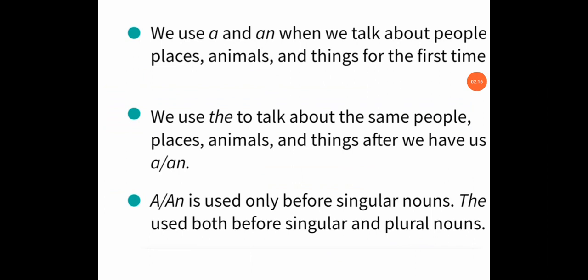Next one, we use the to talk about the same people, places, animals and things after we have used a and an. So a and an are used only before singular nouns. So we use a and an only before singular nouns. The is used with both singular and plural nouns. So here a and an are indefinite articles and the is the definite article. I hope it is clear to you, students.